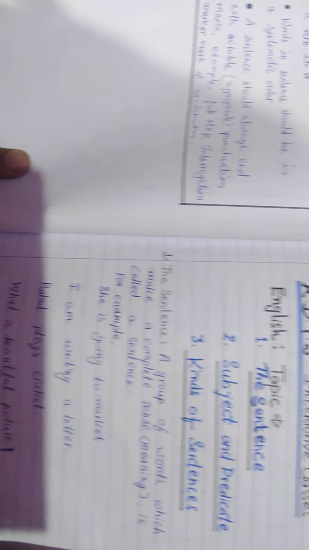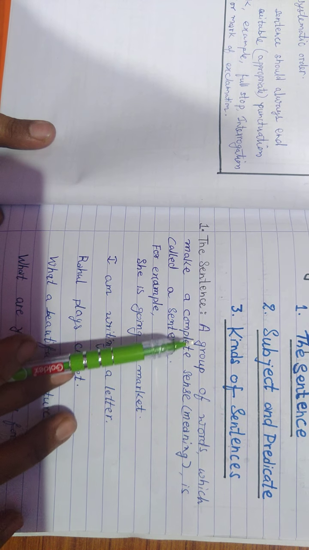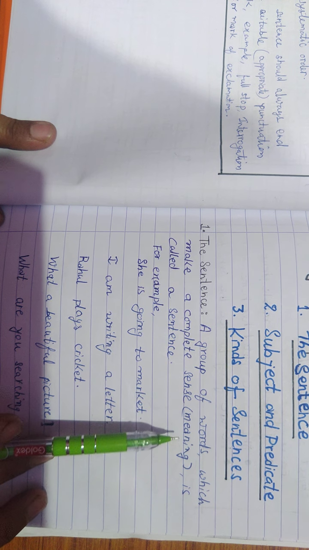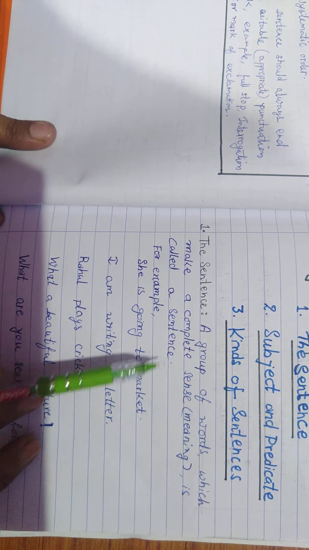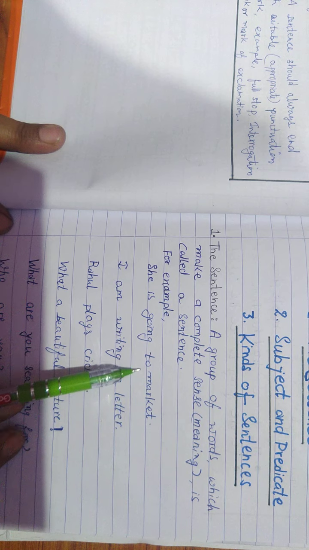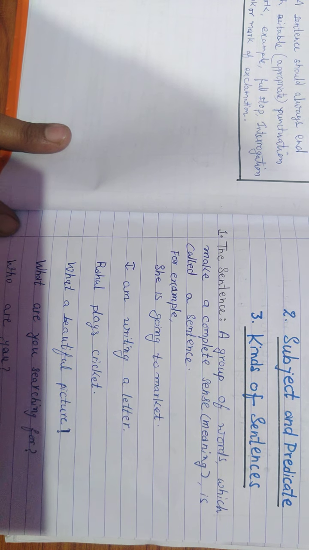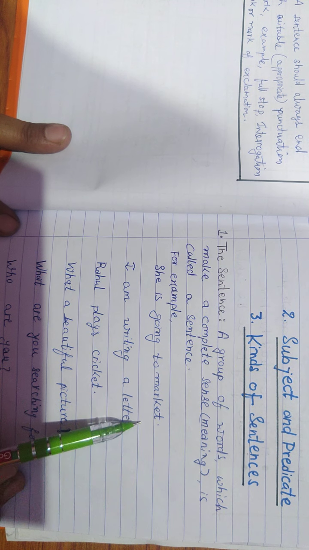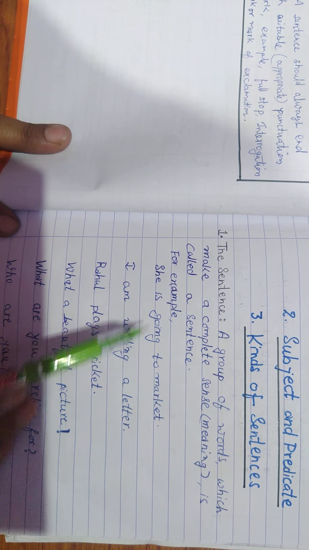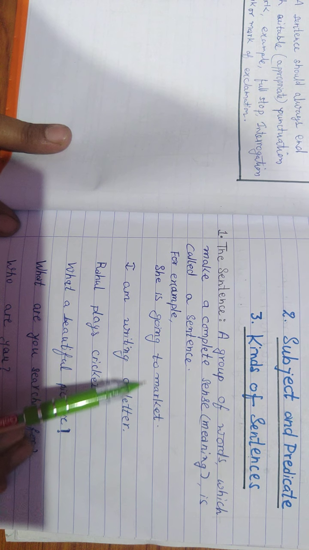Let's start. What do you mean by sentence? Definition for the sentence: a group of words which make a complete sense, that is meaning, is called a sentence. What do you mean by this? This is a group of words: She is going to market. This group of words is making a complete sense, that is, it is meaningful. If I write this in the way "going she is market," will this be a sentence? No. Why? Because that will be meaningless.